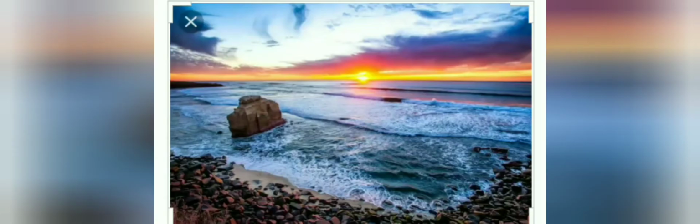Okay, children, in the image you can see it is a sea. Seas are also saltwater bodies like oceans only, but these are not as large as oceans.